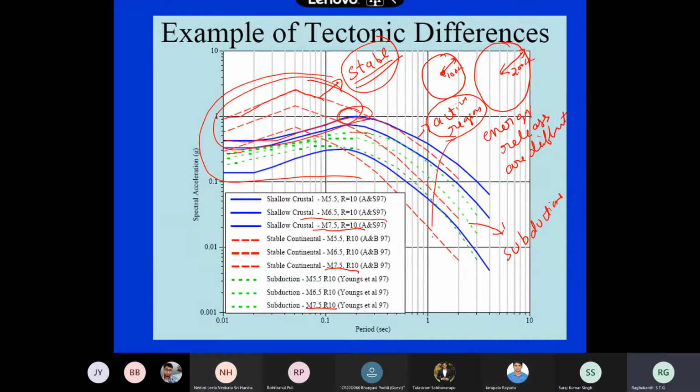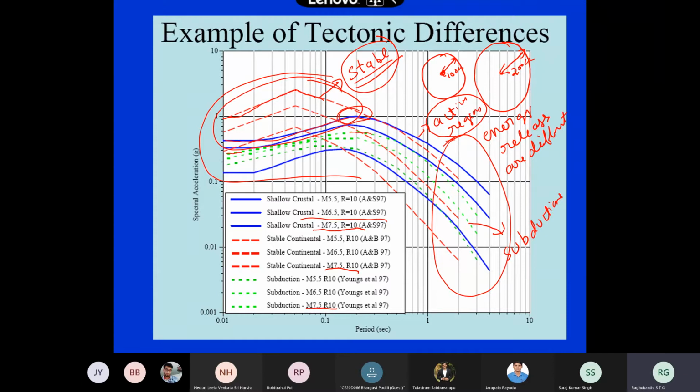But when it comes to high time periods, automatically stable goes down, and in this active region you can see the amplifications. This was observed around 1997, in the 1990s. Previously, people used to combine everything; they used to take averages and all kinds of things.